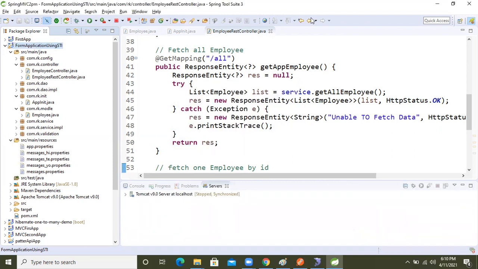I'm stopping the screen sharing, guys. After running the application I will share it again.